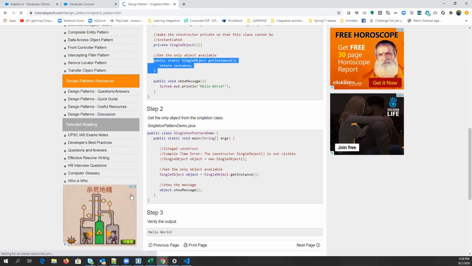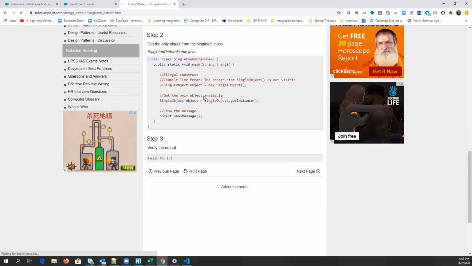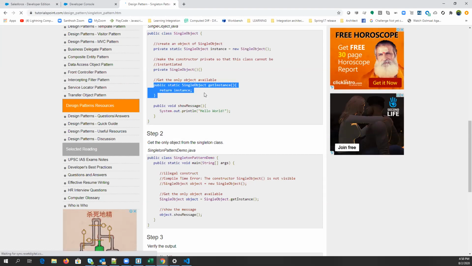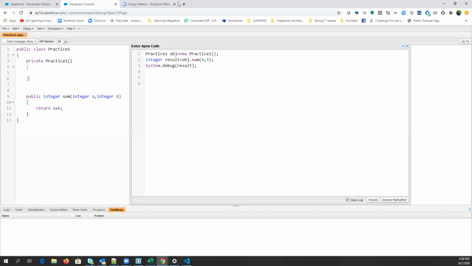So by default, we are using only the public one; are the private ones used normally? No, it is not normal, I'm just telling you. What are the possibilities we have in programming? It is not related to Salesforce only. It will work exactly the same in other programming languages as well. In Java we have singleton and all these things. And we have one more constructor type, which is called parameterized.